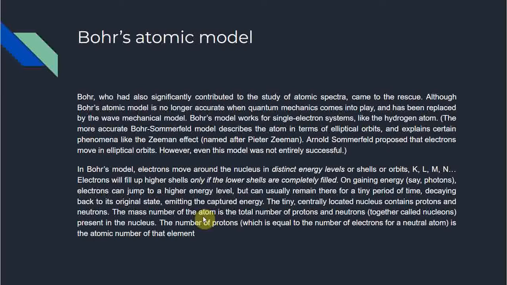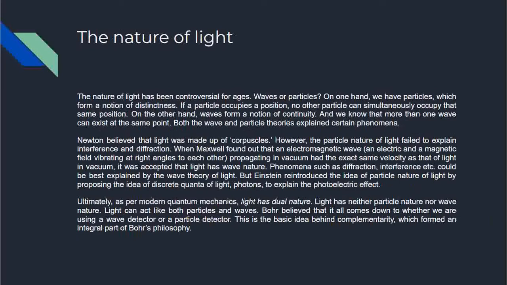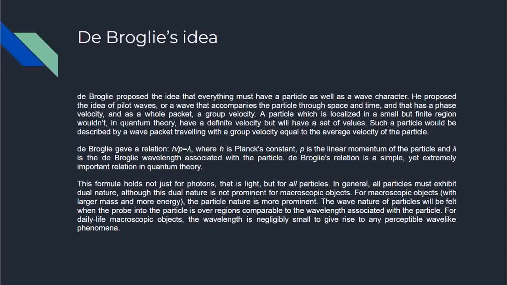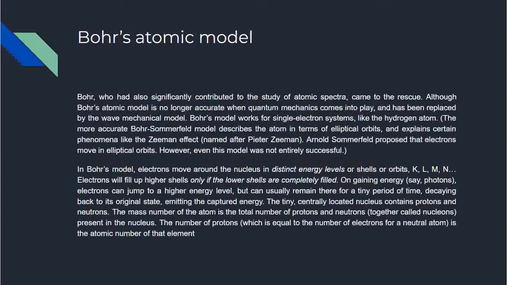But the thing I'm trying to say is that Bohr's main postulate was that electrons move around the nucleus in distinct energy levels, and even though the electron is undergoing accelerated motion, when it is moving in these distinct energy levels, it does not radiate energy. So we can get around the problem that Rutherford's model had. The quantization of angular momentum, we will be coming to that after de Broglie's idea. That is a very important postulate of Bohr's model.